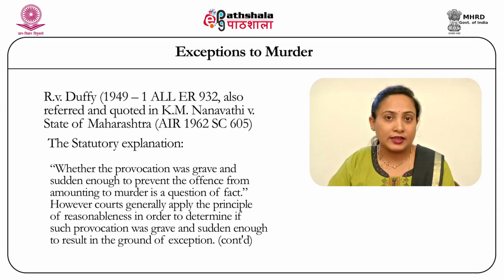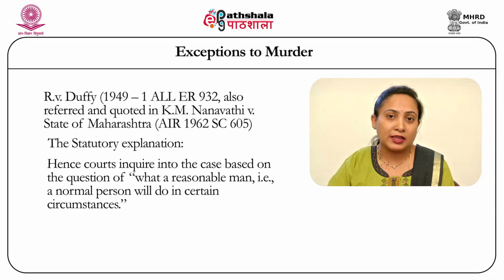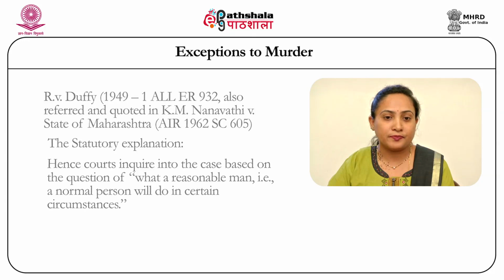This makes it the duty of the court to ascertain from the facts of the case whether the provocation was the one which would make any other reasonable man lose his self-control and thereby qualify itself to be a ground of exception. This needs to be ascertained by the court by applying the test of reasonable man. That which can provoke any other reasonable man, if it provokes this accused in a given case, would certainly be considered as a ground of exception.